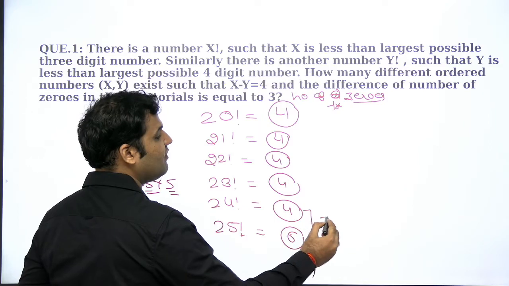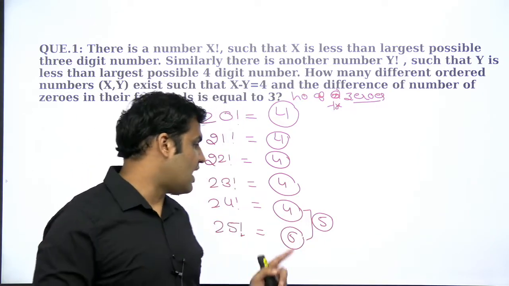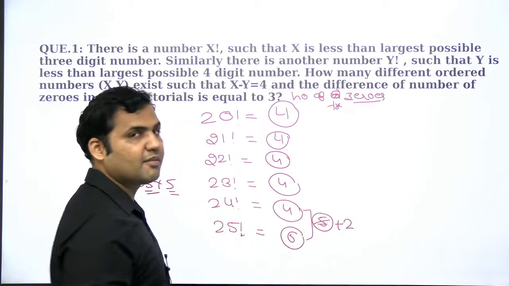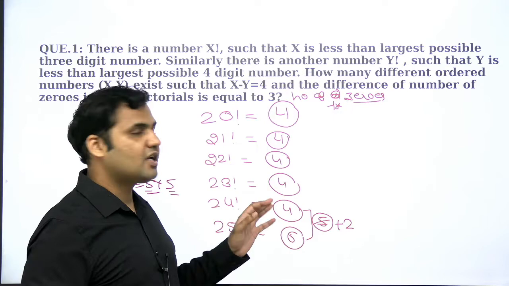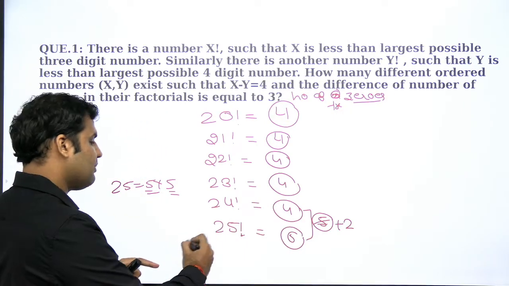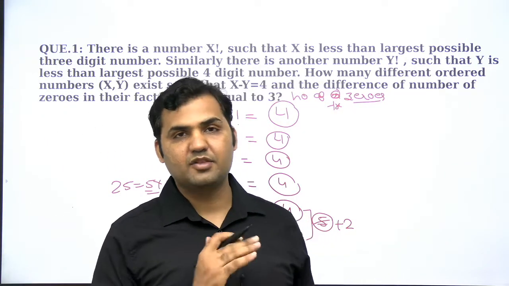That means 5 number of zeros in any factorial is not possible. Because now our number is getting jumped by 2, so 4 जो as a number था वो skip कर गया. ये concept है increase in number of zeros का. So every time a multiple of 25 enters, the number of zeros get increased by 2.